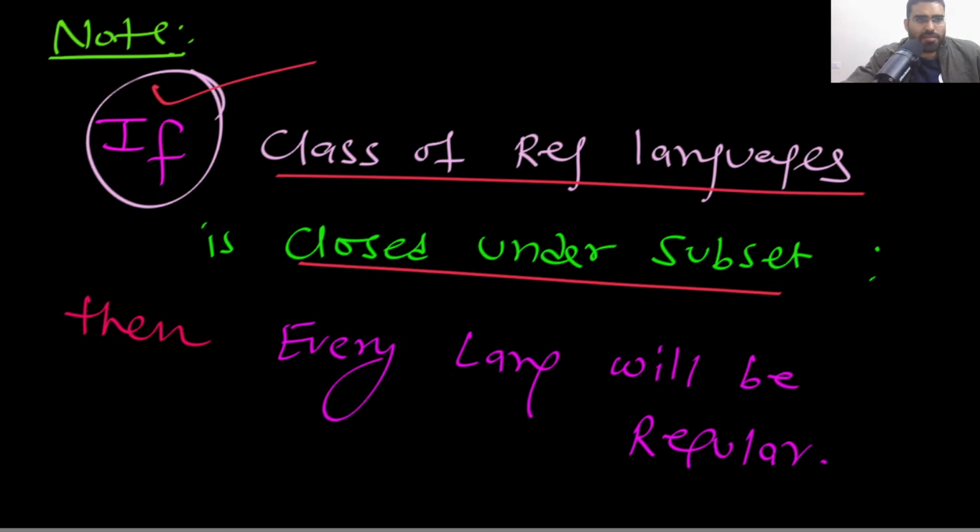What about this statement? If the class of CFLs is closed under subset, then can I say every language will be regular? Again, the answer is yes, because sigma star is a CFL also, right?